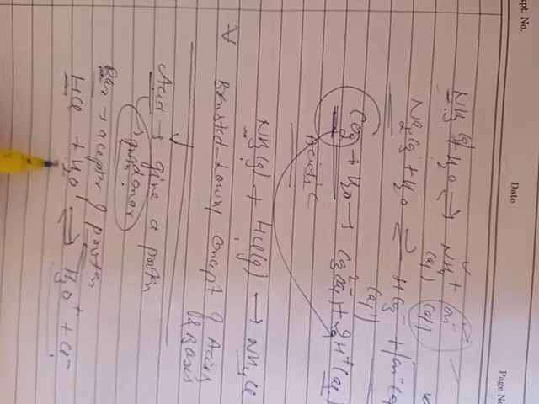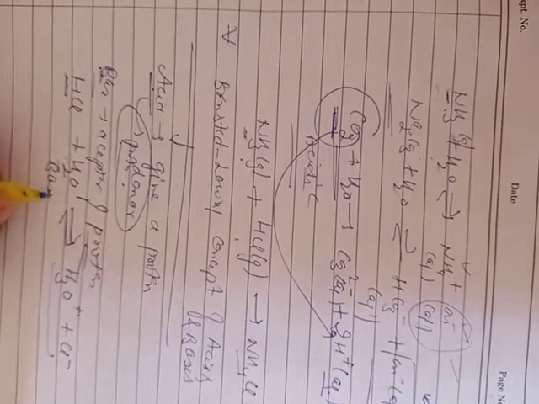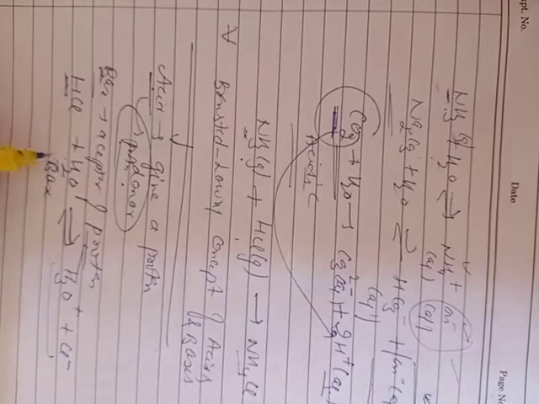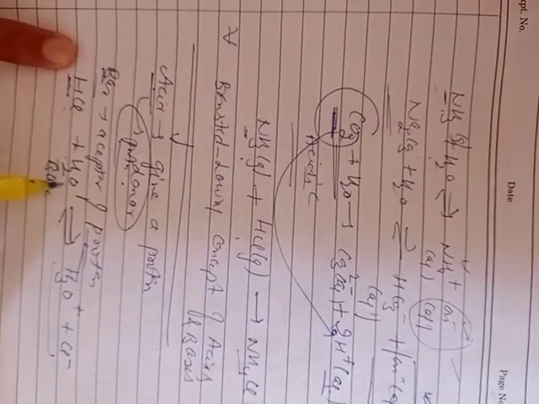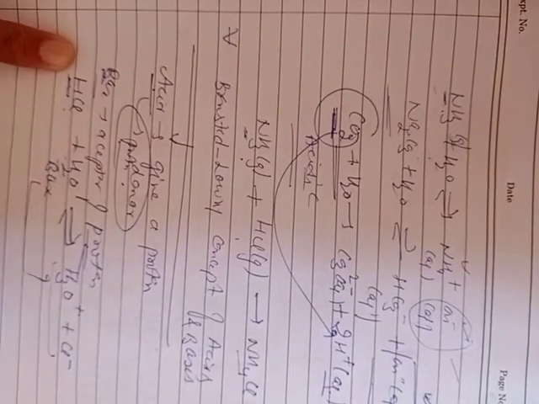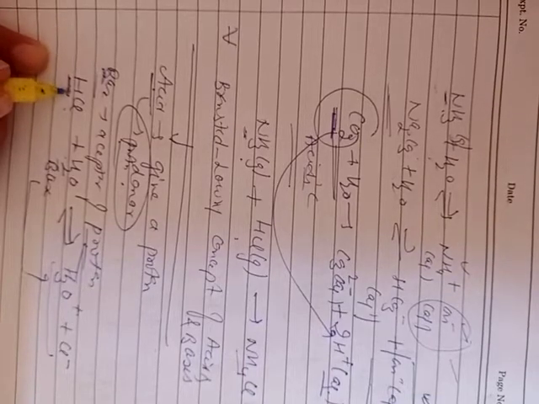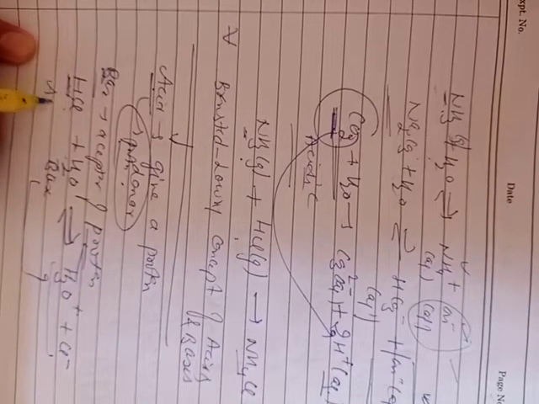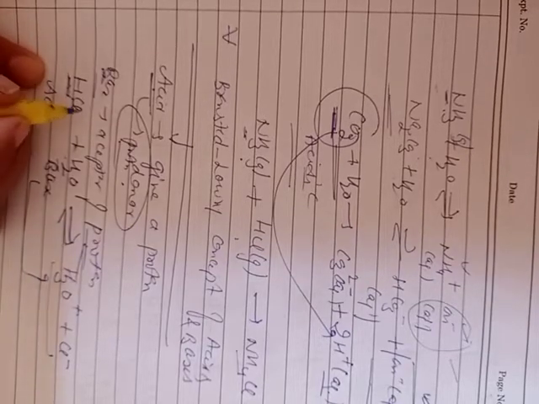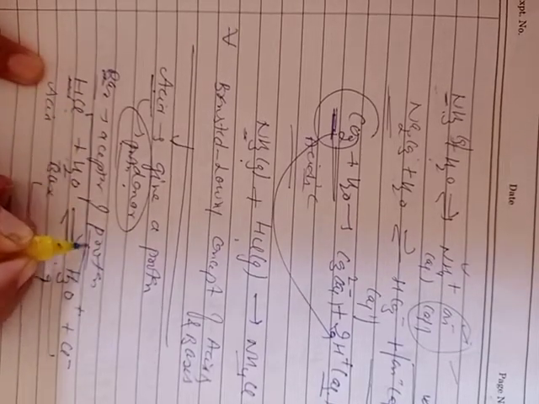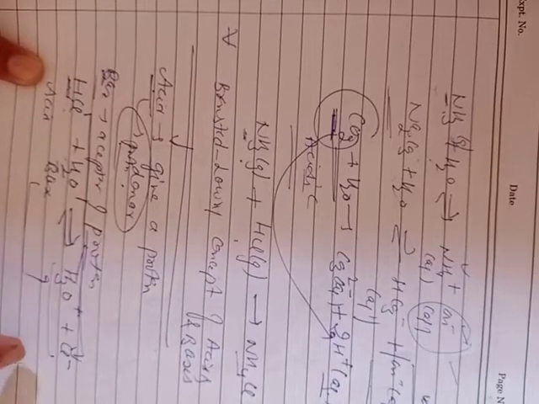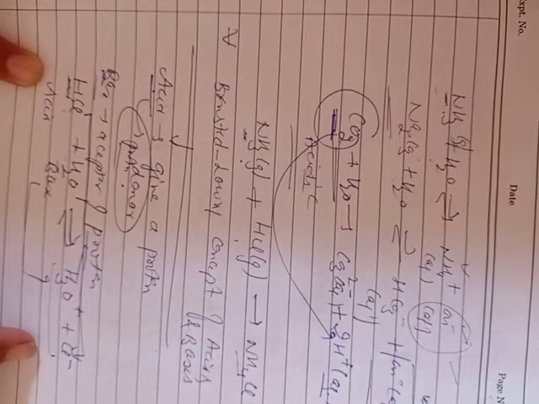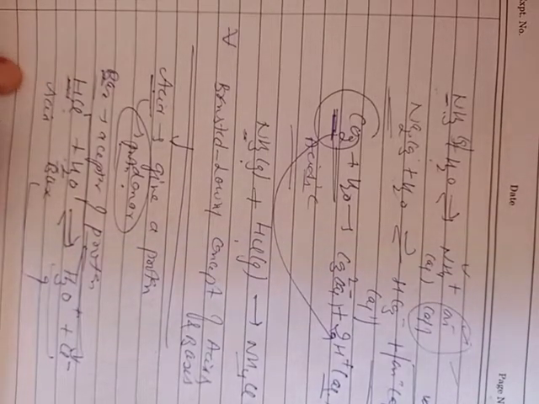Now according to this reaction, it is clear that this water will act as a base, because it accepts proton from HCl and will get converted into hydronium ion, and this HCl which donates a proton will act as acid because it is a donor of proton, and after donation of proton it will change into Cl negative. Clear? Now some other examples are also given here.